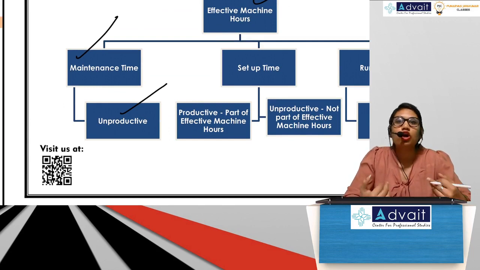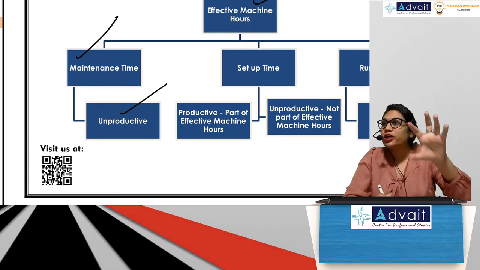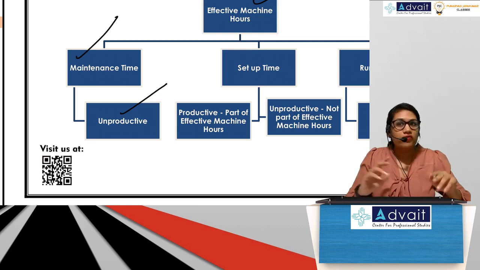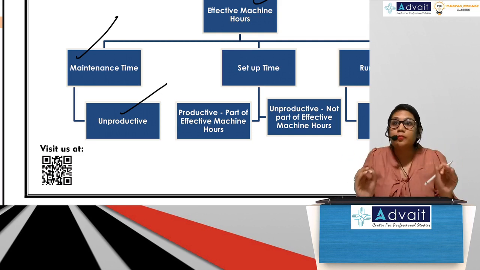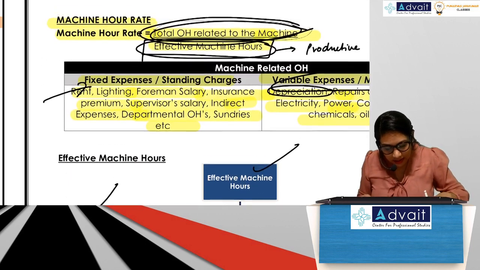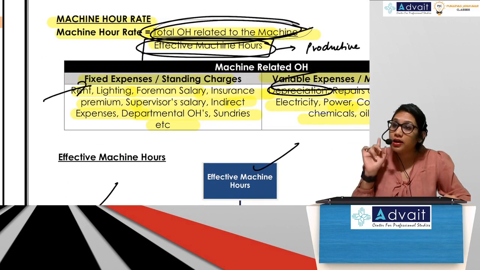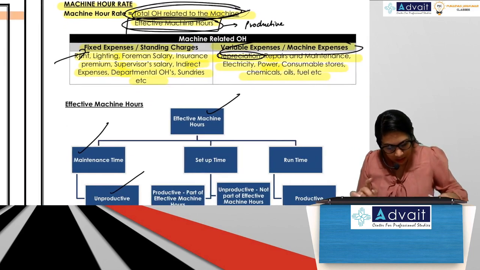The machine did not do any work during that time. So suppose these 100 hours are included in your total hours, you will remove them. We are not going to take any unproductive hours under effective machine hours. Only productive hours will be taken.